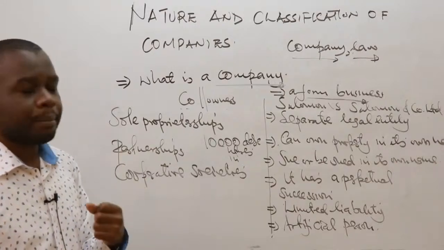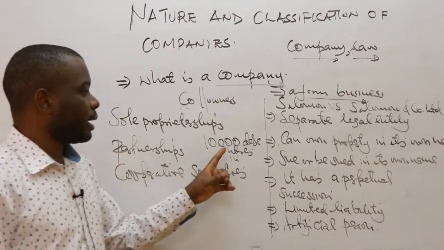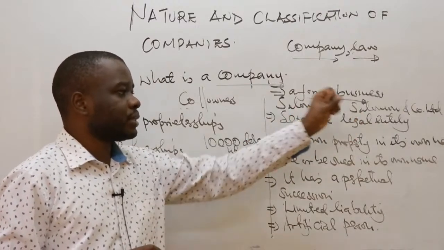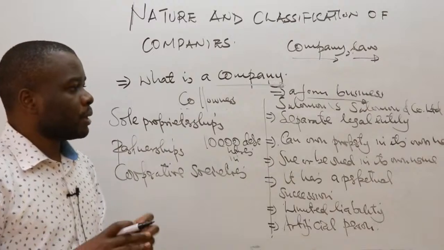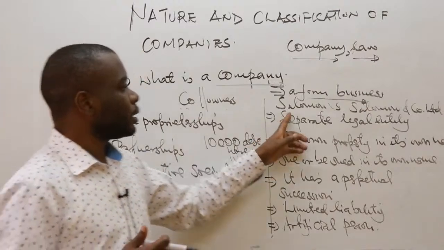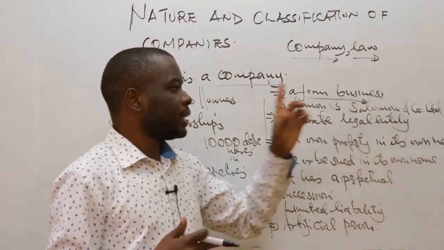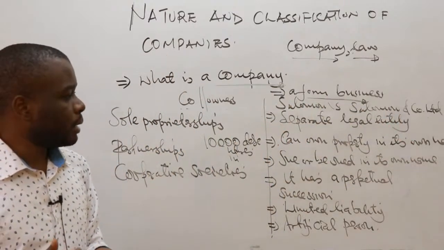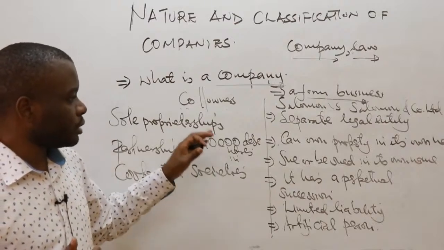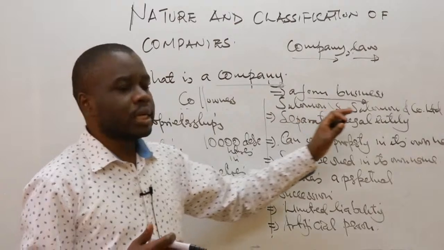And in case the company is liquidated, he's supposed to be paid the amount he had given to the company in the form of transferring the business to the company. But of course, the other creditors of the company claimed that Salomon and Company Limited are just one and the same person. So therefore, he's not entitled to the amount equivalent to his business that he had transferred to the company.